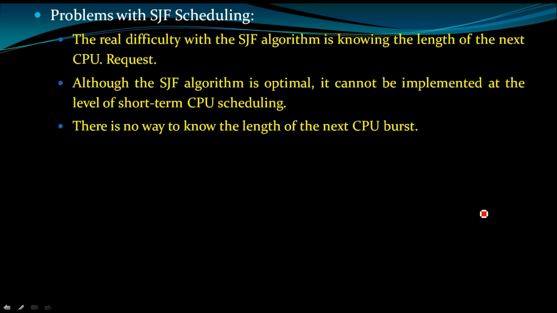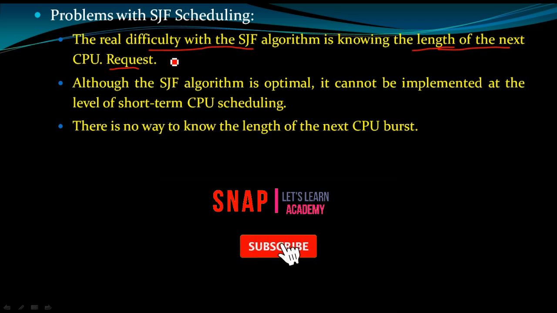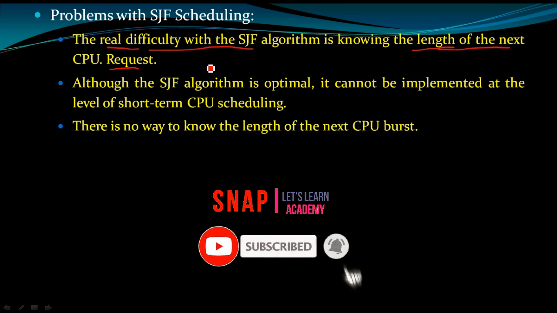Now the problem with the shortest job first scheduling algorithm is that the real difficulty is knowing the length of the next CPU burst. After all, we should know the shortest job, which means we have to know the length of the next CPU burst. That is the real difficulty in the shortest job first algorithm.